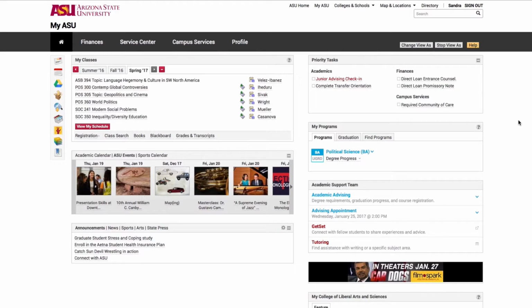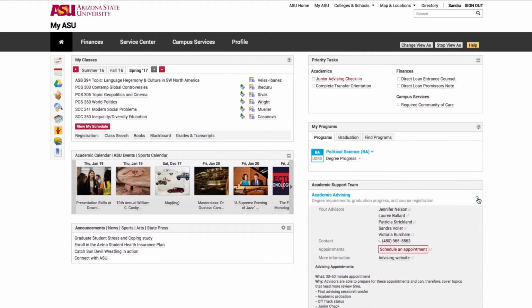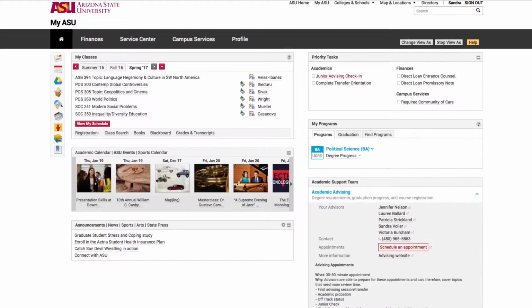Welcome to your MyASU page. So I'm going to show you a couple of features that it can do for you. You can see down here it has your academic advising. So if you're wondering who your academic advisors are, you could just click on this arrow and you'll see a list of your academic advisors here.